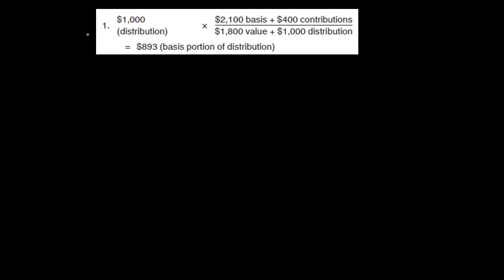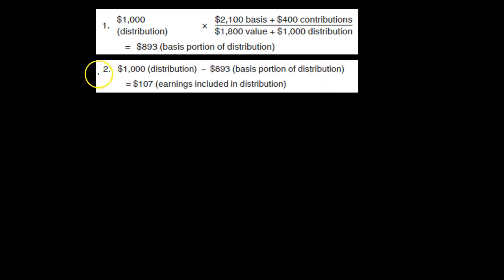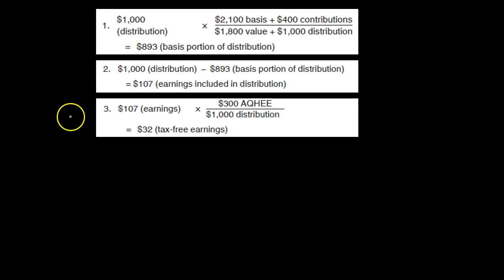So we've got the 1,000 distribution times the 2,100 basis plus the 400 contributions over the 1,800 value plus the 1,000 distributions. That gives us the 893. That's the basis portion. So then we have to take the total 1,000 minus the basis portion to get that 107 earnings portion. So that's going to be what was allocated to the earnings.